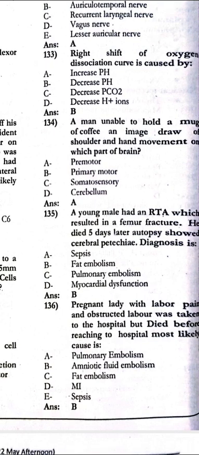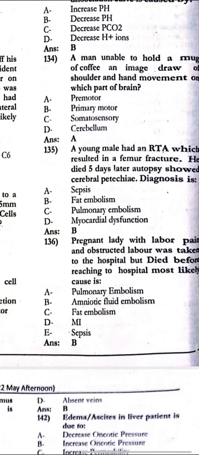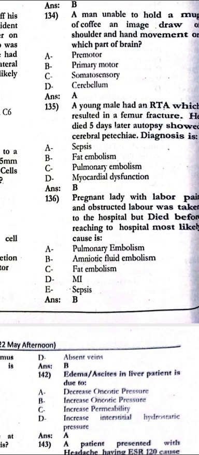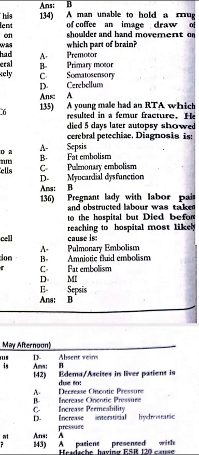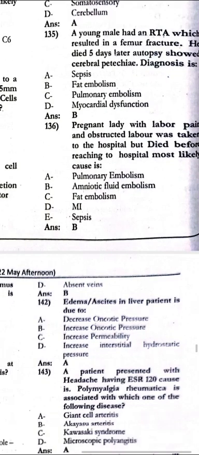The young male had an RTA resulting in a femur fracture. He died 5 days later. The autopsy shows cerebral petechiae. Diagnosis would be fat embolism. A pregnant lady with labor pain and obstructed labor was taken to the hospital but died there. Most likely cause would be amniotic fluid embolism.